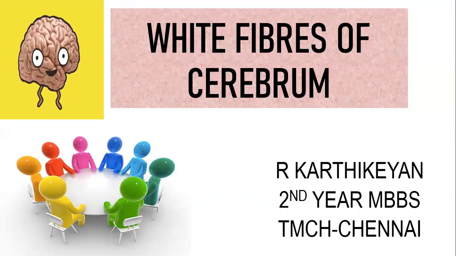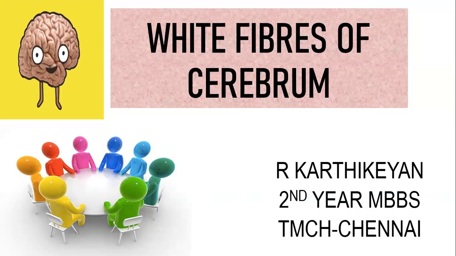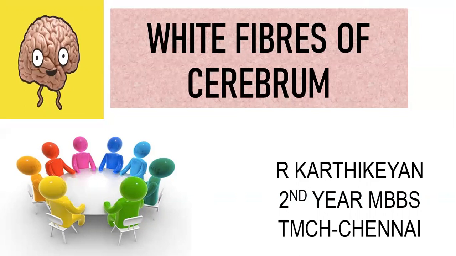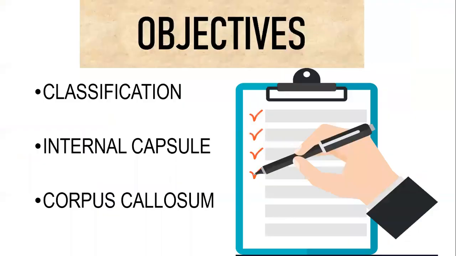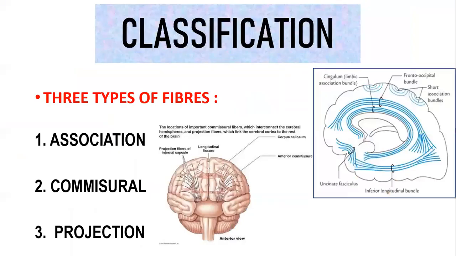As I said, this collection of myelinated nerve fibers is given the name white fibers of cerebrum. As I told you, your essay question is going to start with classification.